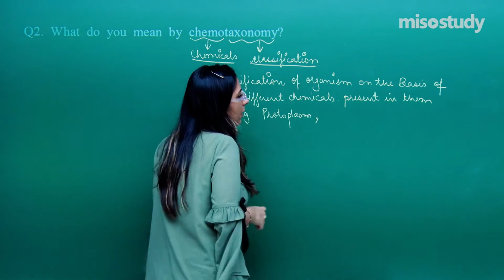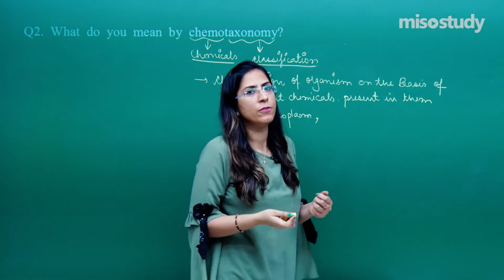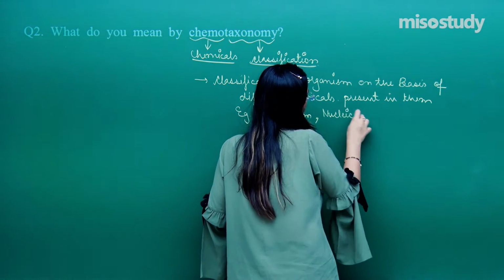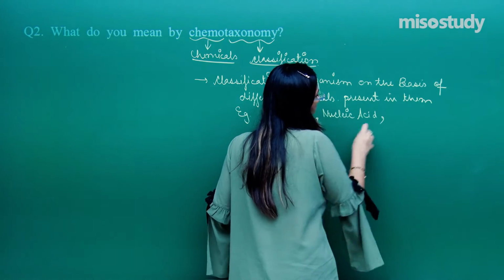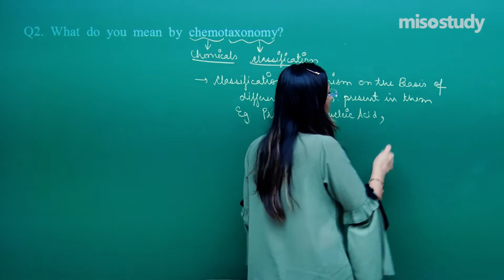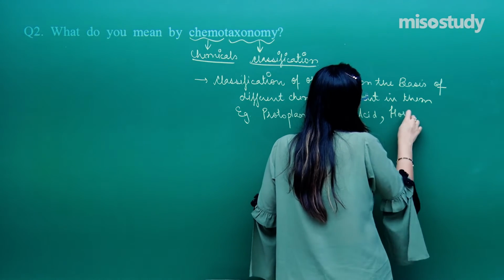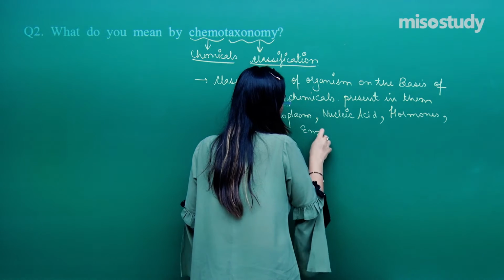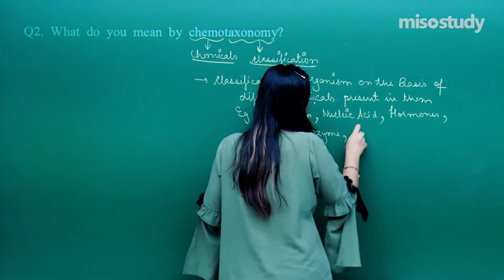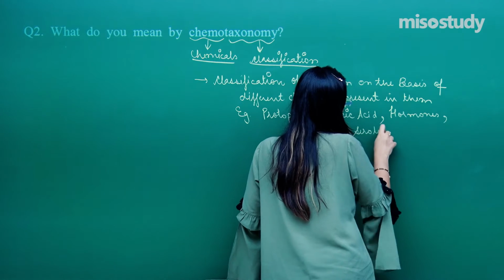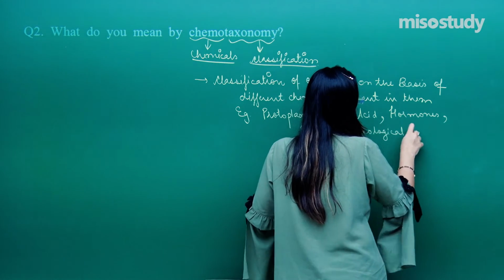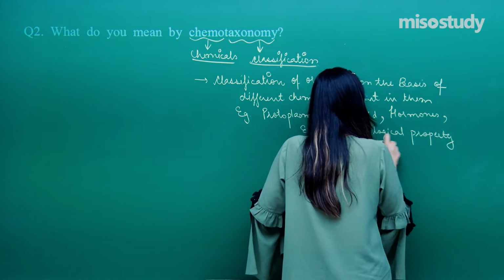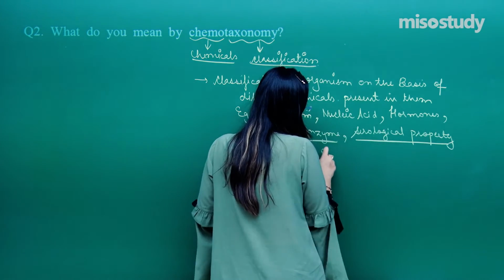On the basis of the presence of different types of nucleic acid, on the basis of secretion of certain enzymes or hormones, certain serological properties, certain other body fluids also.